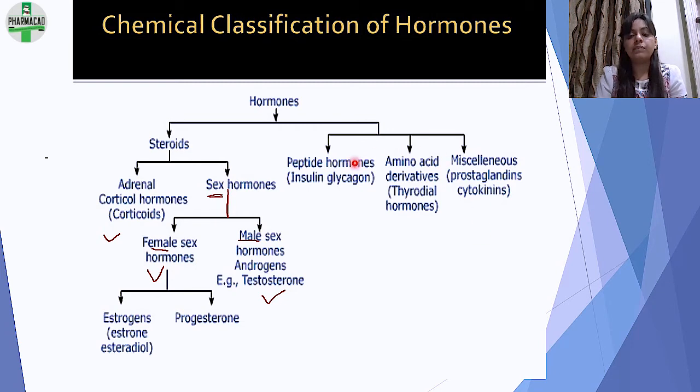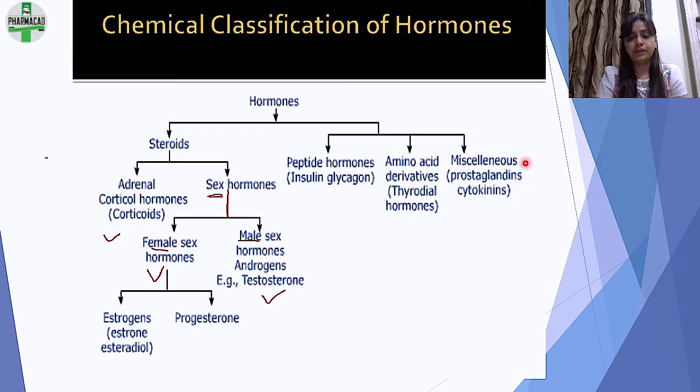Then here come peptide hormones, that are protein derived, and amino acid derived, that is tyrosine derived hormones. Okay, so here we had T3, T4, adrenaline, noradrenaline, dopamine, and here we had again a big long list of protein hormones.